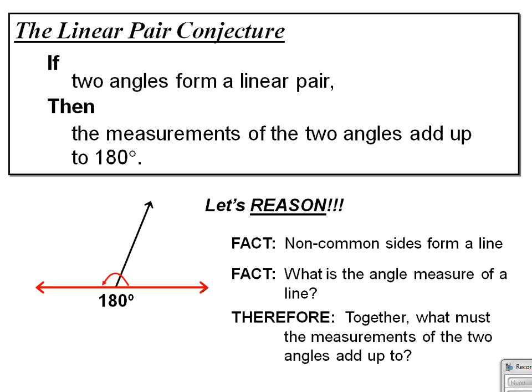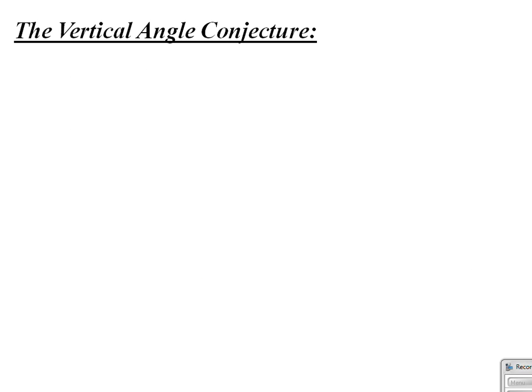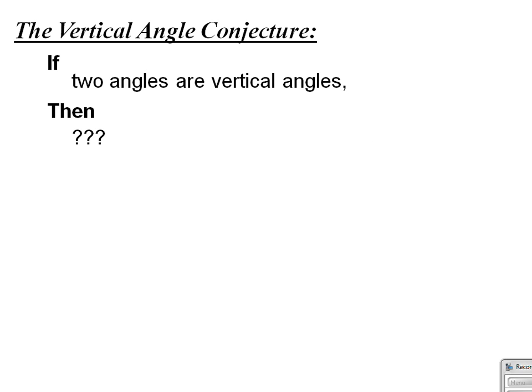Now, we can find more conjectures to use than just with linear pairs. If you remember from lesson 1.5, there was also another special pair of angles called vertical angles. And there's a very important conjecture that goes along with vertical angles as well. In fact, even more important than the linear pair. So let's think. If two angles are vertical angles, then what? Well, again, just like in the last slide, let's do some reasoning.